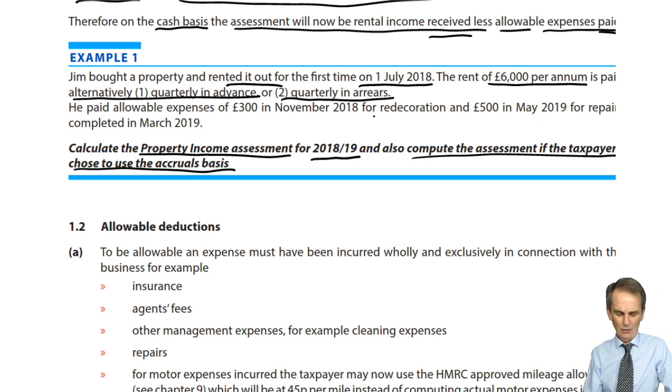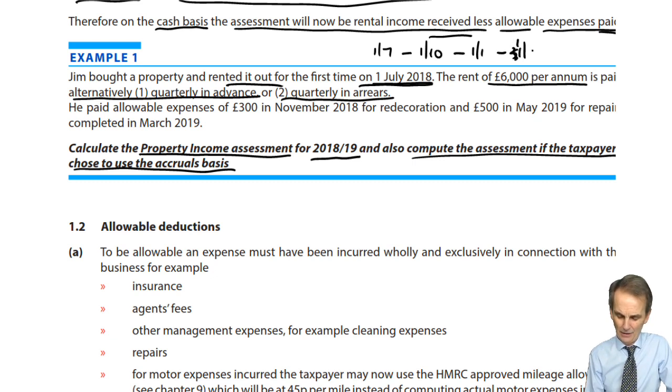So in terms of that rental income, whether in arrears or in advance, what we want are the amounts received. If it was quarterly in advance, it starts on the 1st of July 2018. That would be one amount received, followed by the 1st of October 2018, followed by the 1st of January 2019, followed by the 1st of April.